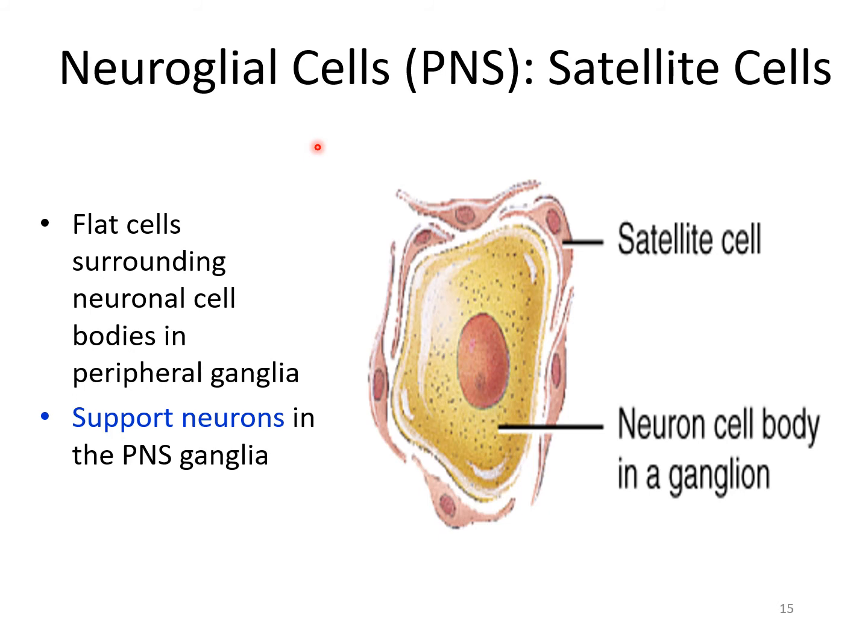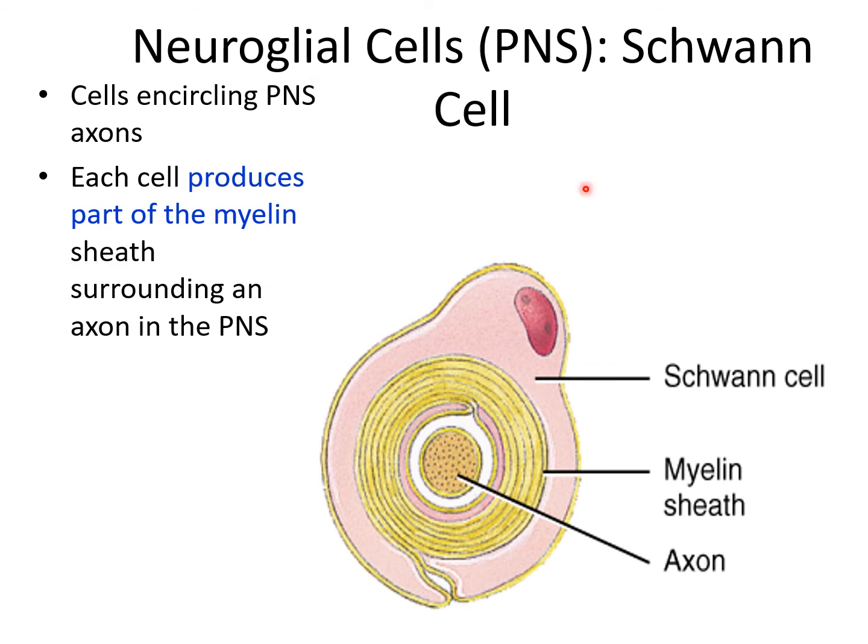They are derived from the neural crest. They supply nutrients to the surrounding neurons and also act as protective cushion cells. So these satellite cells are flat cells surrounding neuronal cell bodies in peripheral ganglia, supporting neurons in the PNS ganglia. Schwann cells encircle the peripheral nervous system axon. Each cell produces part of the myelin sheath surrounding an axon in the PNS. So this cell's name is Schwann cell.